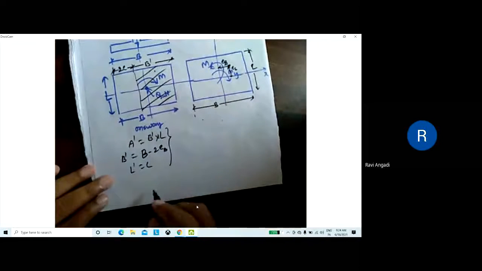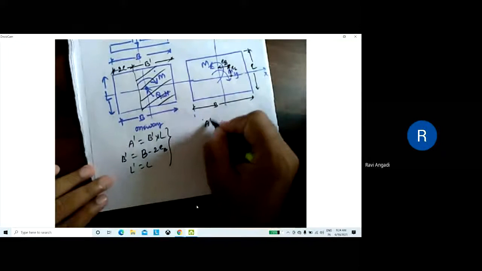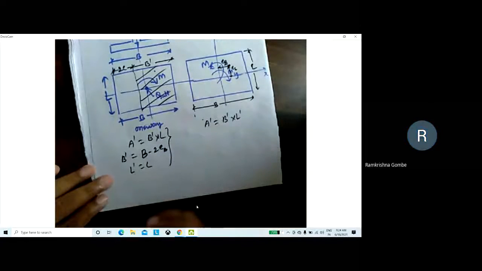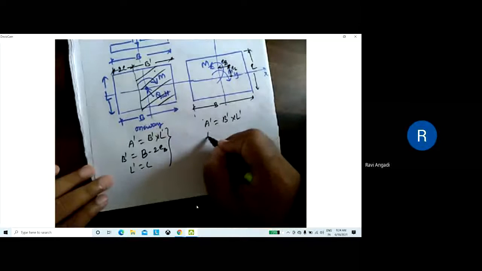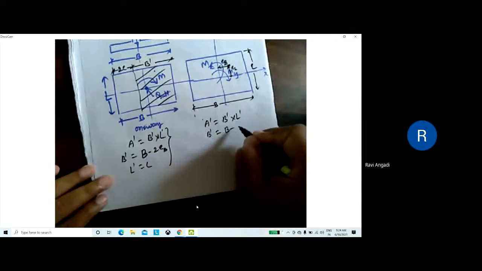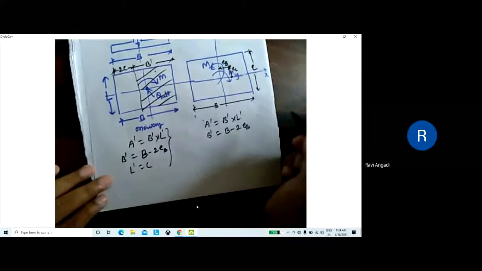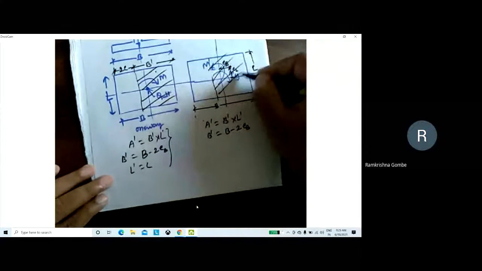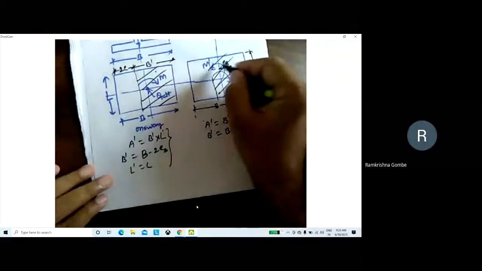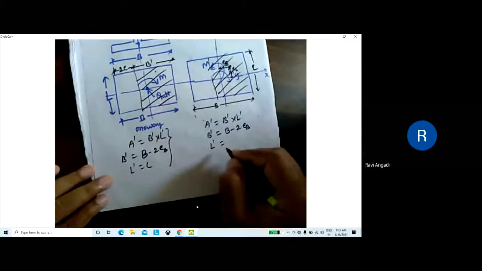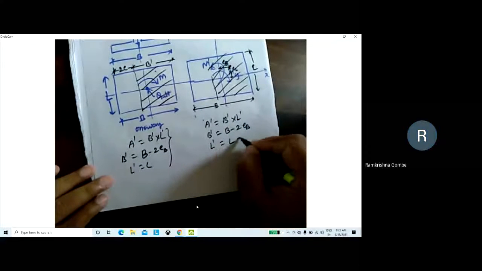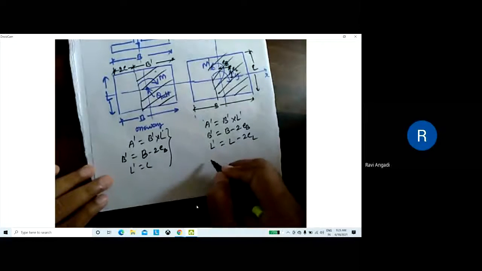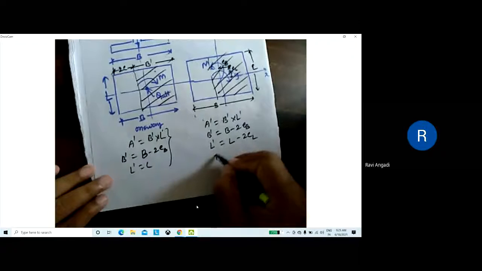This is one way. And in this case, A dash will be what? Is it B dash into L dash? Yes, sir. But what is B dash here? B minus 2 times EB, which means this much is effective. And L dash will be what? L minus 2 EL. Correct? Then this is for two-way.